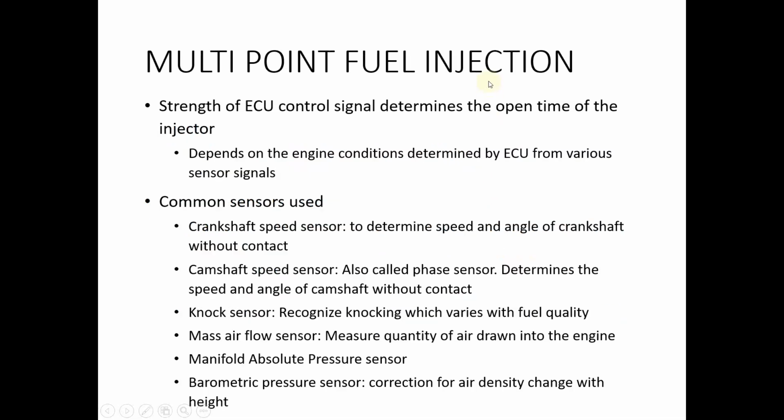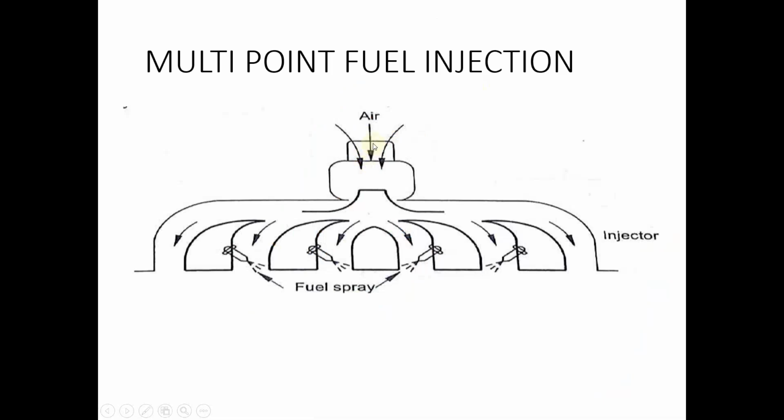And in the case of multi-point fuel injection, here you can see the air enters through the throttle area and goes through the inlet manifold to different cylinders. During this process, we have multiple fuel injectors that are located near the inlet manifold, and they spray out the fuel as a fine spray. So the incoming air will mix with the spray and form the air fuel mixture, and this air fuel mixture is again taken into the engine cylinder. That is multi-point fuel injection.